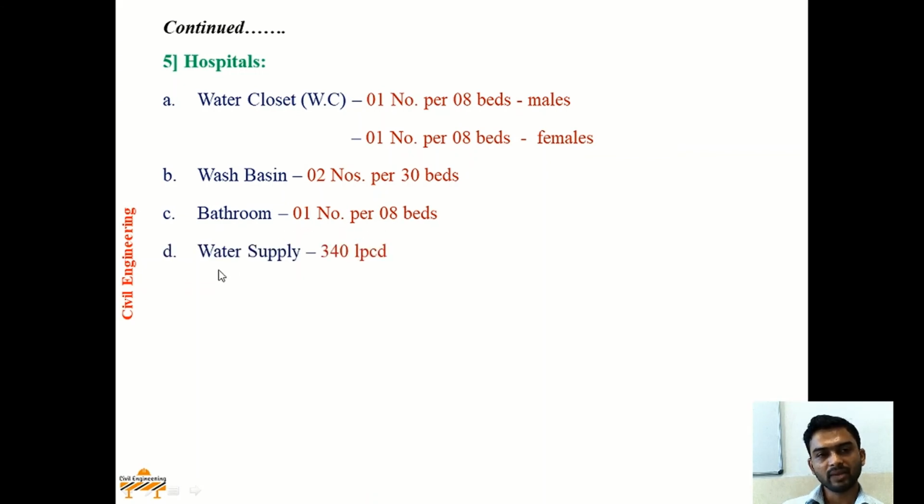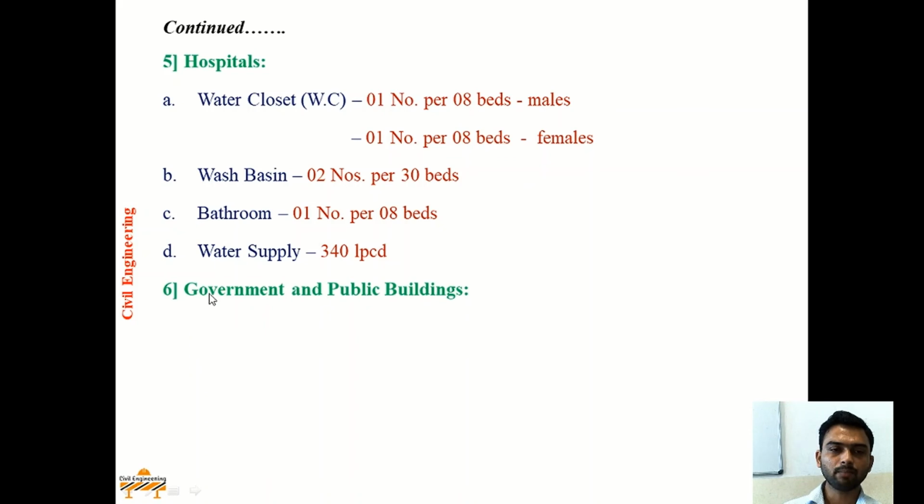Water supply requirement in case of hospital will be 340 LPCD, that is nothing but liters per capita per day. Means if your hospital is capable of accommodating 10 patients or 10 beds, then water requirement will be 340 into 10. That is 340 liters per capita per day requirement is to be provided in case of hospitals.